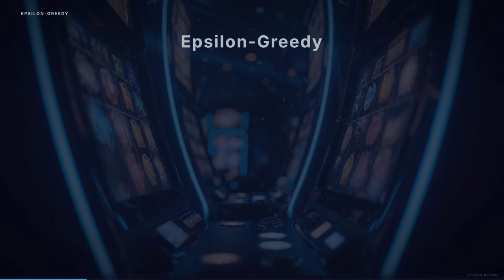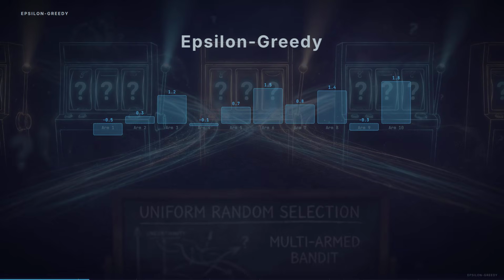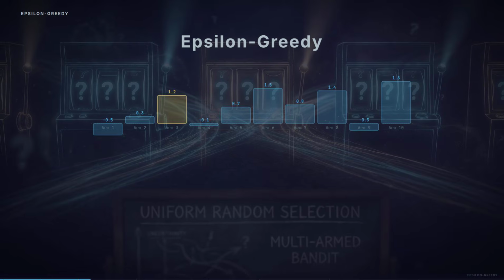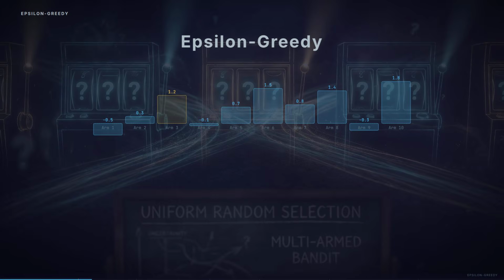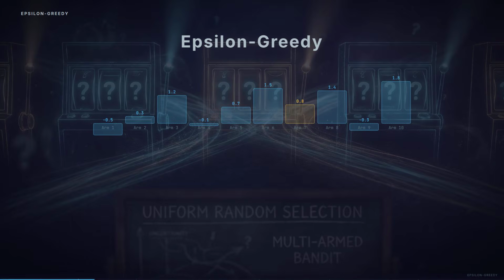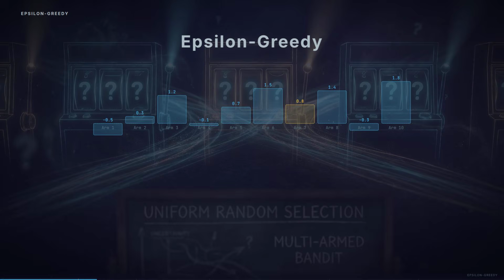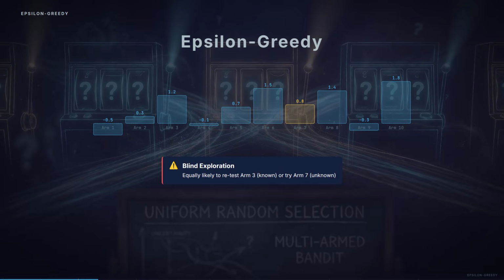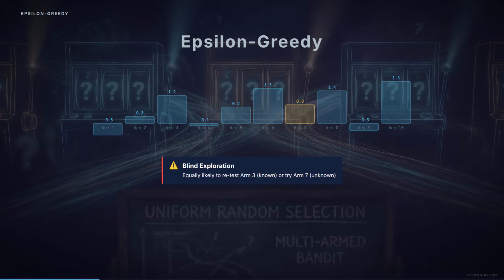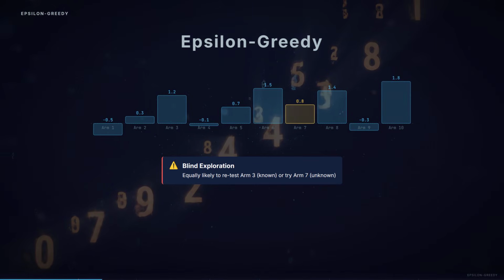The problem is obvious when you think about it. Imagine a 10-armed bandit. You've pulled arm 3 100 times, and you're pretty sure it pays about 1.2. You've pulled arm 7 exactly once and got a reward of 0.8. Epsilon-greedy is equally likely to explore either one. But arm 7 is the one you should explore. You know almost nothing about it.